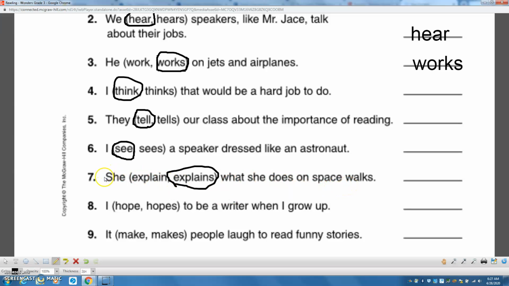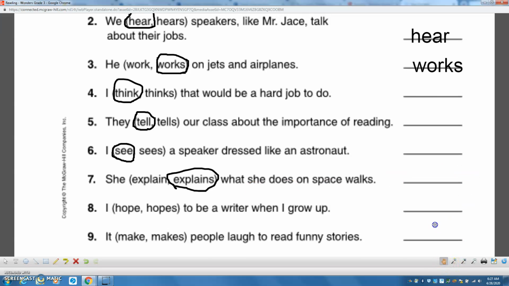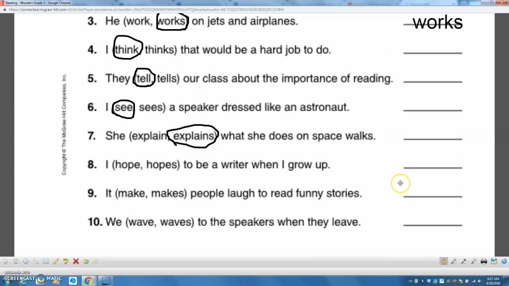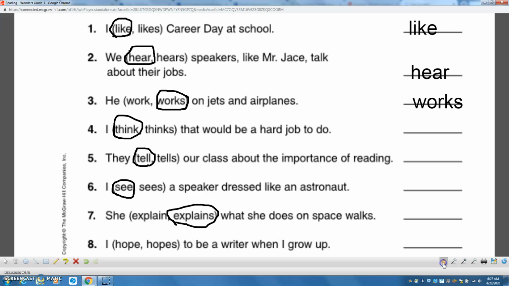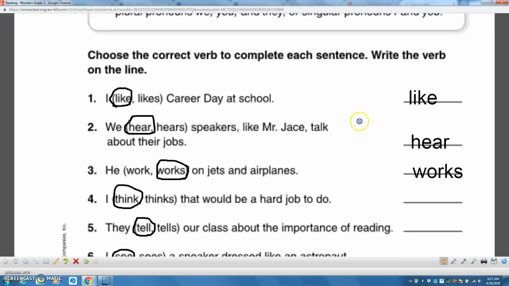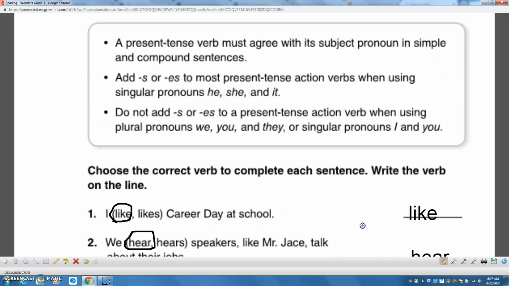So remember, let me go back up to our top. If it lets me. Hold on, guys. There we go. So remember, we add that S and ES if we have a singular pronoun like he, she, or it.